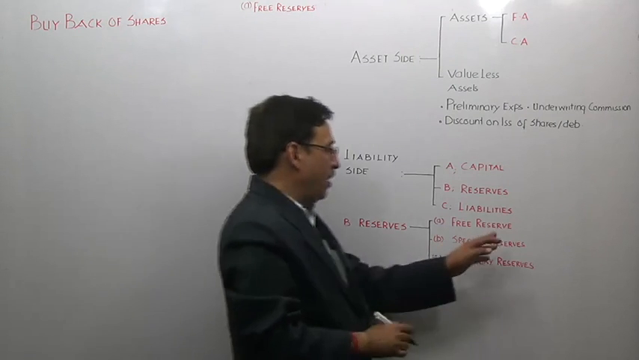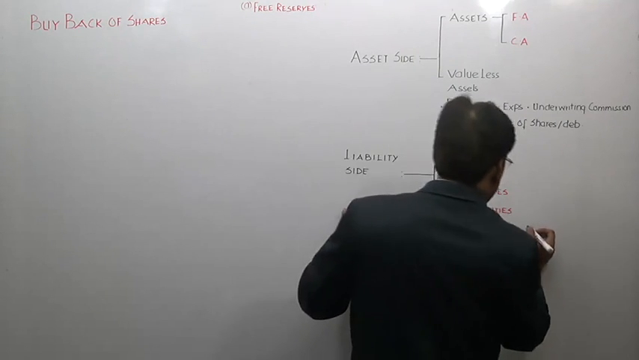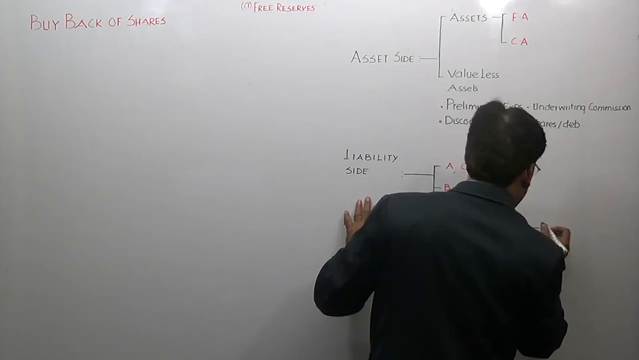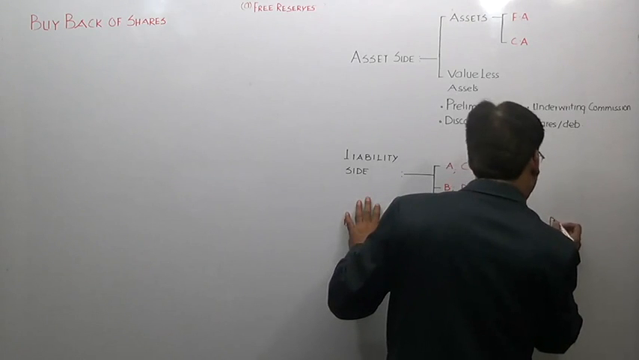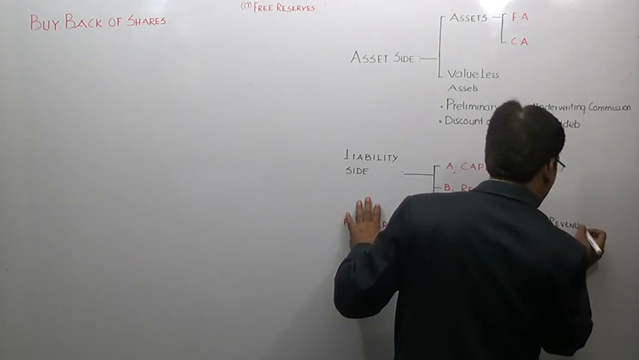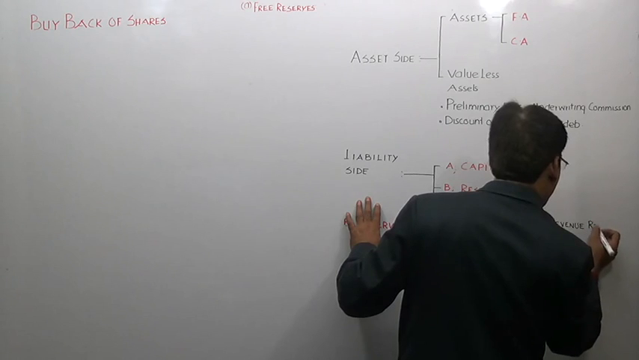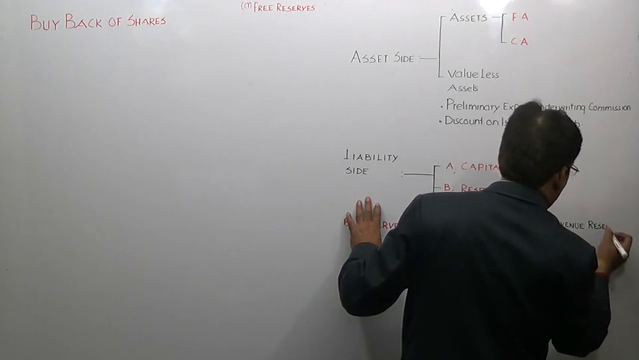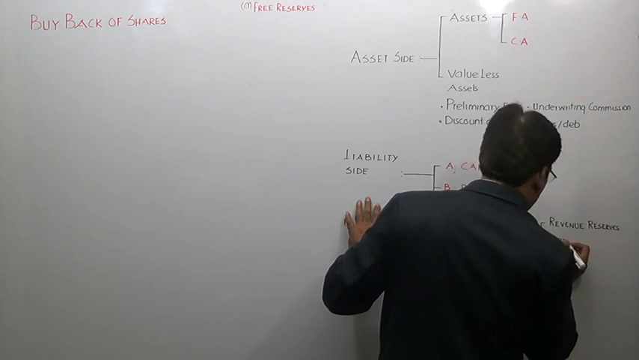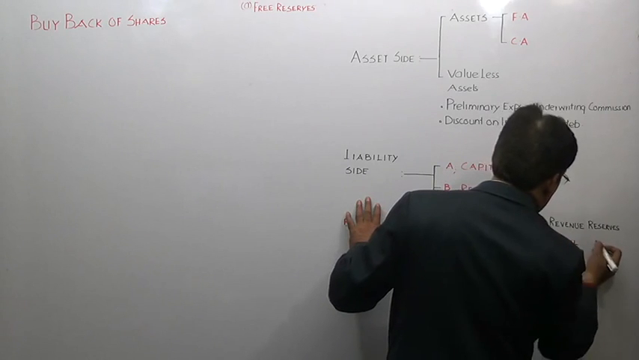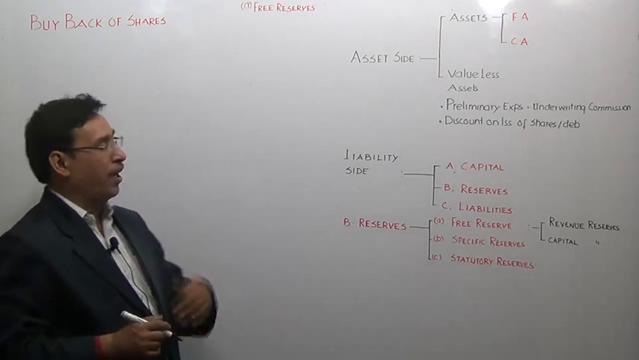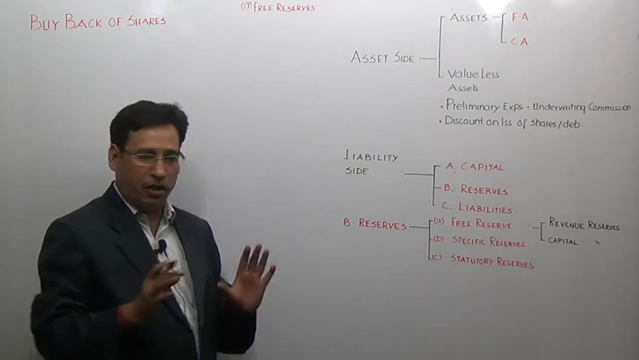You must understand that free reserves can be broadly classified into two types. Free reserves are further segregated into revenue reserves and capital nature reserves. That means free reserves comprise both revenue reserves and capital nature reserves. Is it clear to you or not?